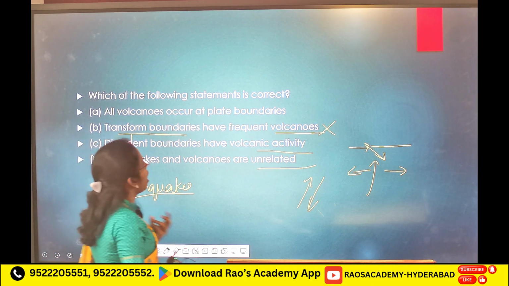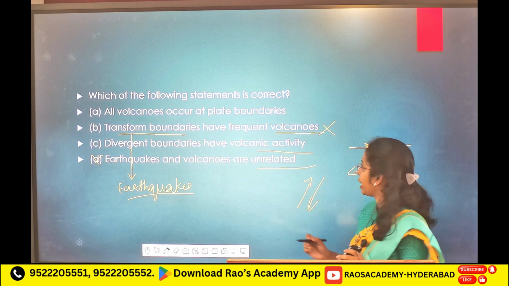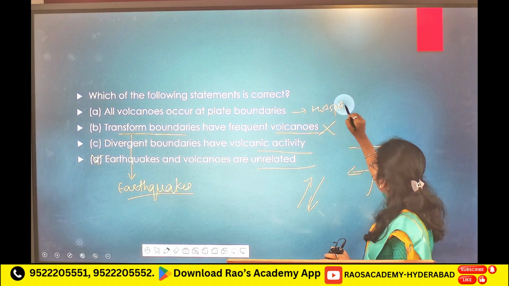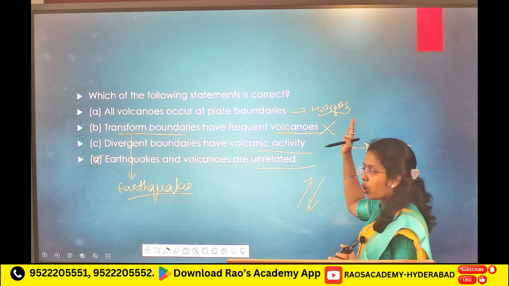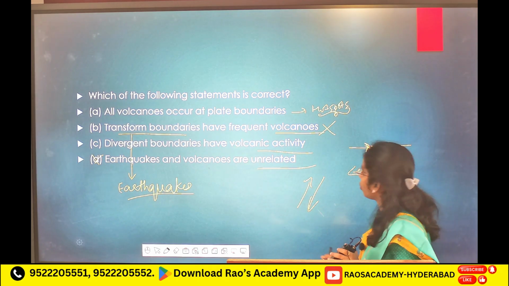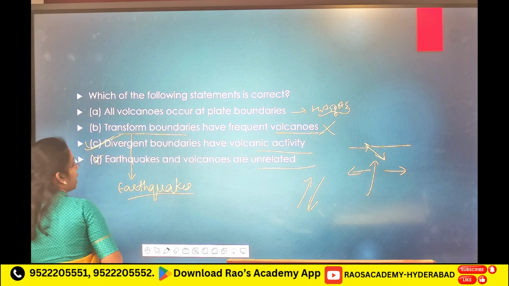All volcanoes occur at plate boundaries? No, all volcanoes do not occur at plate boundaries. Hotspots are not related to plate boundaries. Hotspots are formed away from plate boundaries. So, what is the correct answer? Divergent boundaries have volcanic activity.